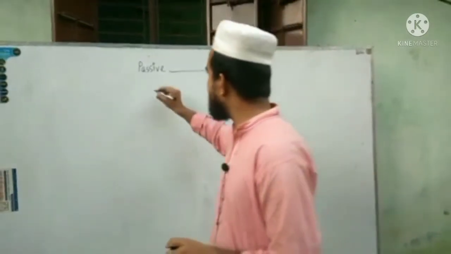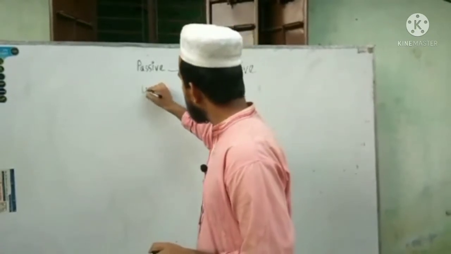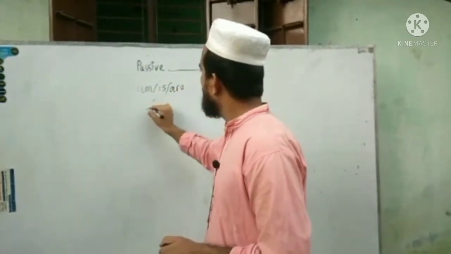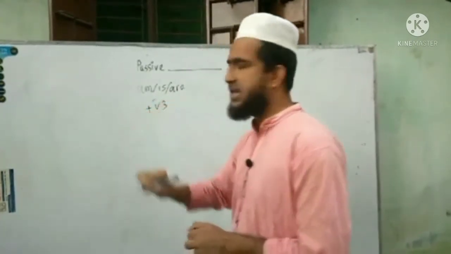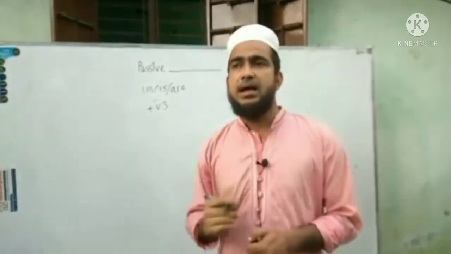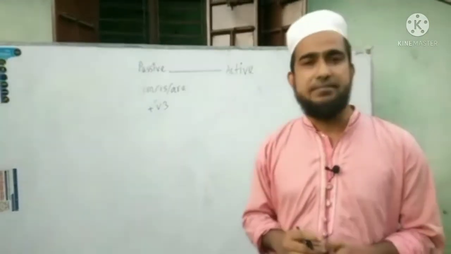So if we get am, is, are with a verb 3, what does verb 3 mean? Verb 3 means the last part, the past participle form of the verb.